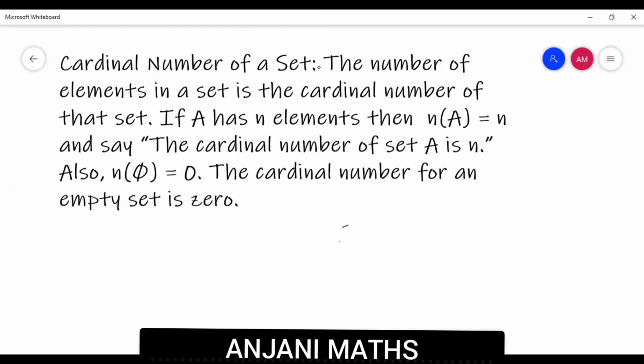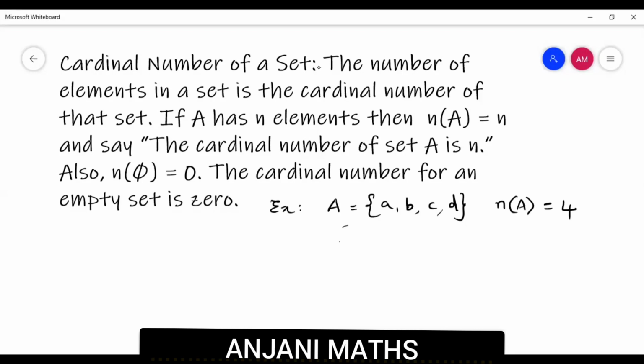Let us consider one example. A is equal to the set containing a, b, c, d. For this, what is the cardinal number? Cardinal number is represented by n(A). And how many elements does this set have? 1, 2, 3, 4. So n(A) is equal to 4.